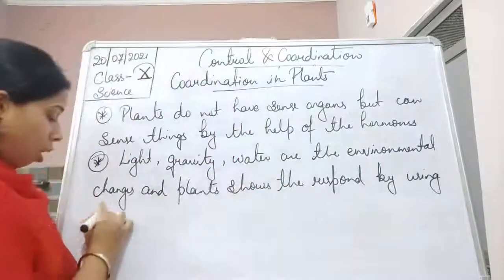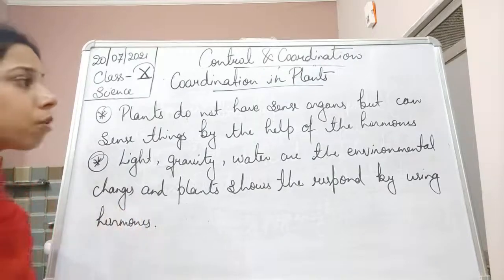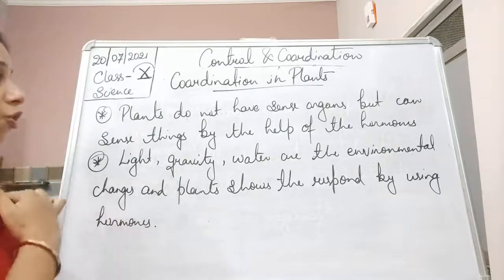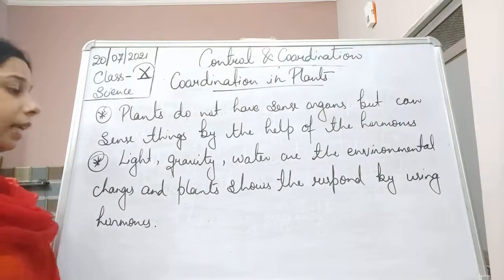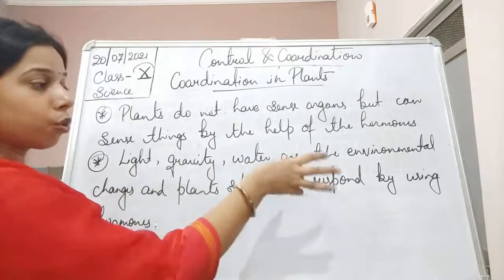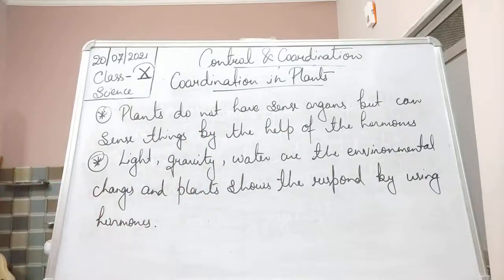By using hormones. So whatever changes occur, you see that even plants show changes in the presence of the stimuli. So this change is actually carried out with the help of the hormone. We can say that these are the changes, and according to the changes, the plants show the response. The response is shown with the help of the hormone, students.